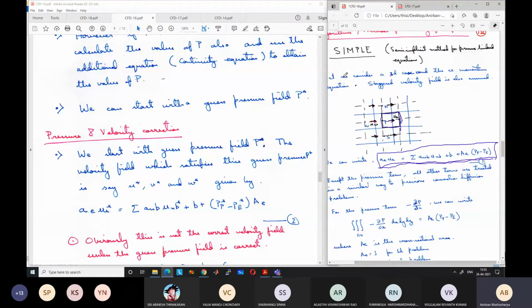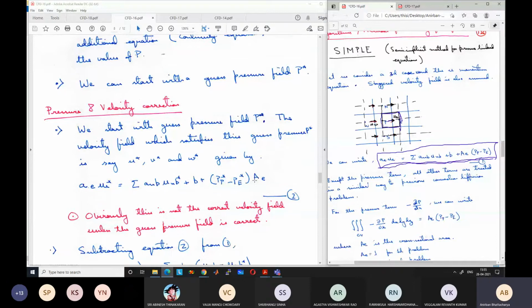So once you take the guess pressure, we can write the momentum equation, and if we solve the momentum equation with the guess pressure, we will get some velocity values. Let us call them U star, V star, and W star. This is with the guess pressure, so these values are not correct, because we are using an arbitrary, wrong pressure. It will be like hitting a lottery if we guess the correct pressure. So you can assume that we will be guessing the wrong pressure.